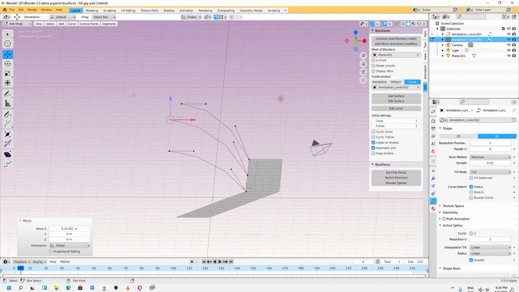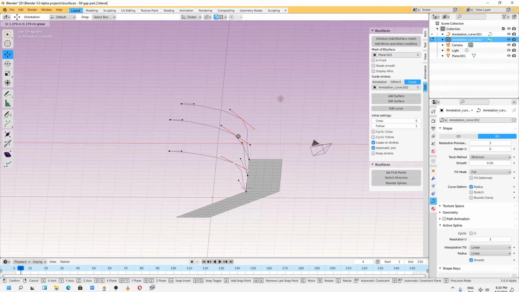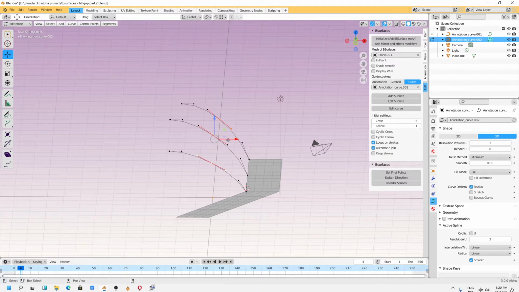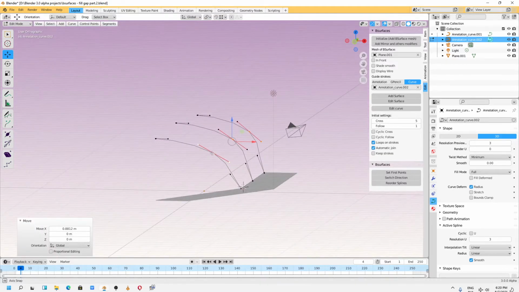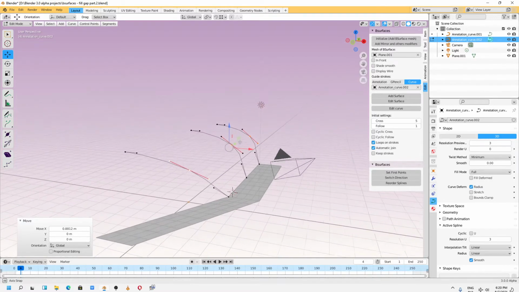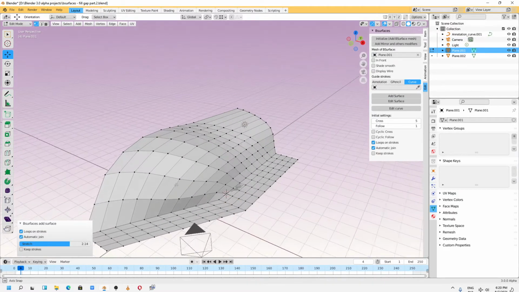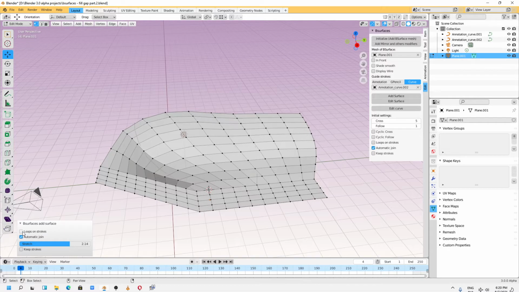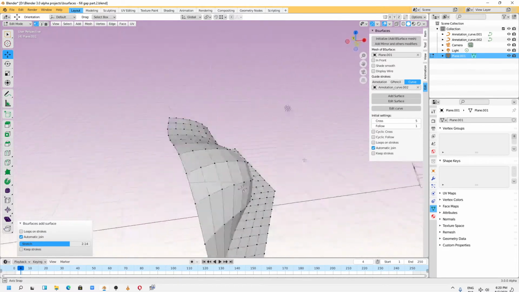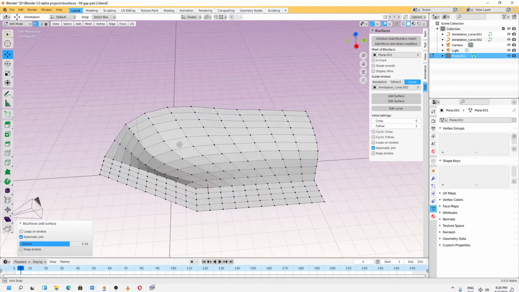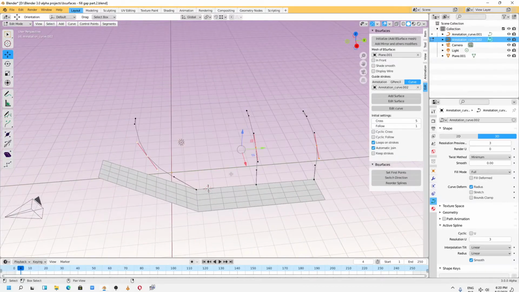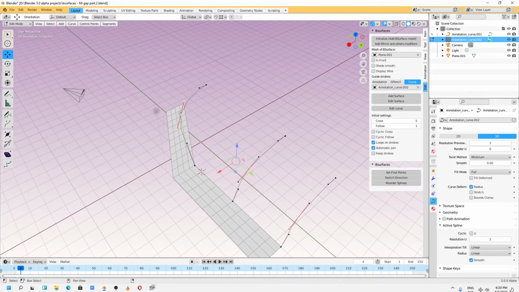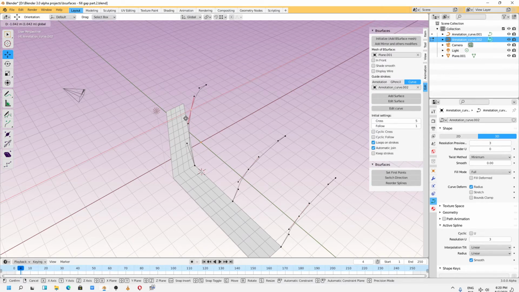What if I subdivide this? Because I'm interested in what shape I will have if I subdivide this. Oh, you had better deselect the option loops on strokes. You can still achieve quite interesting shapes when you work with curves.